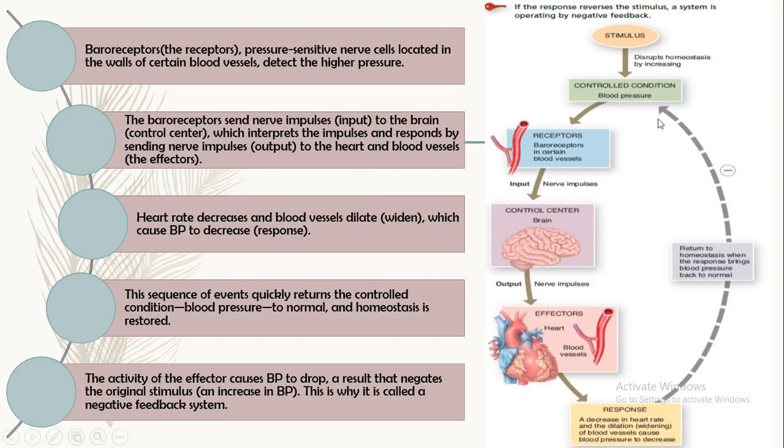This receptor detects some disturbances and sends the input towards the control center, or the brain, in the form of nerve impulses. Now this control center, or the brain, detects the impulses, interprets them, and sends the output in the form of nerve impulses to the effector, in this case the heart and the blood vessels. It gives the response, which is a decrease in the heart rate. This is the negative feedback mechanism.